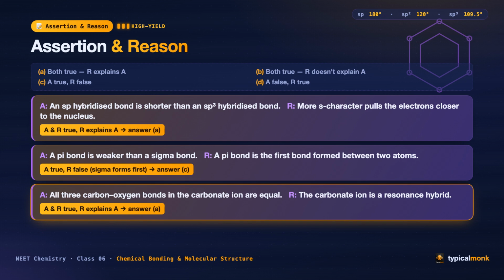Third one. Assertion: All three carbon to oxygen bonds in the carbonate ion are equal. Reason: The carbonate ion is a resonance hybrid. The assertion is true. The bonds are identical. The reason is true. Carbonate truly is a resonance hybrid. And the resonance is exactly why the bonds are equal. So the reason explains the assertion. Both true. Reason explains. Option A.